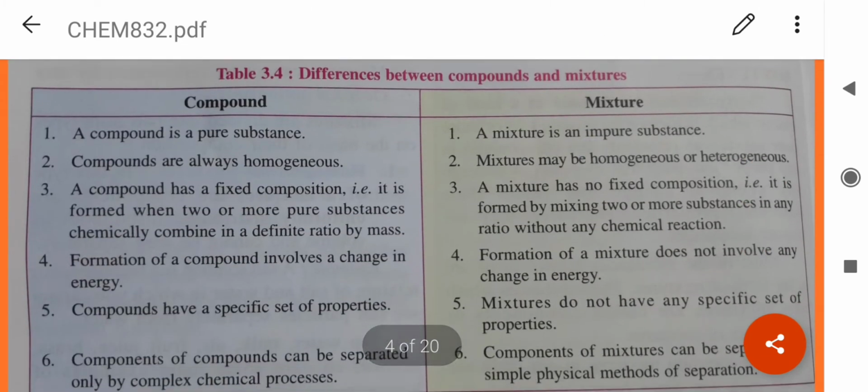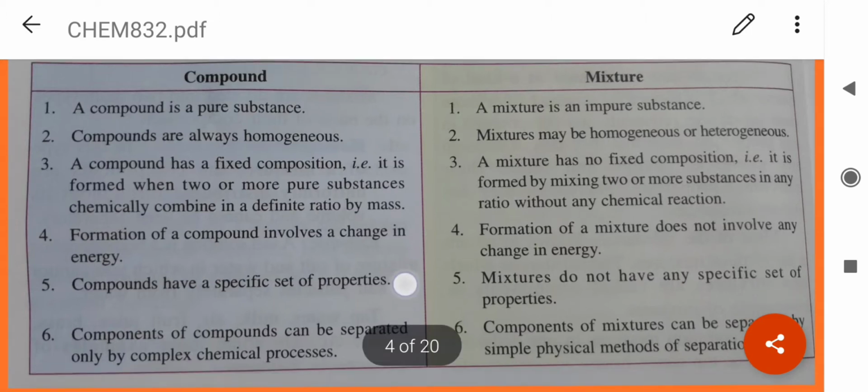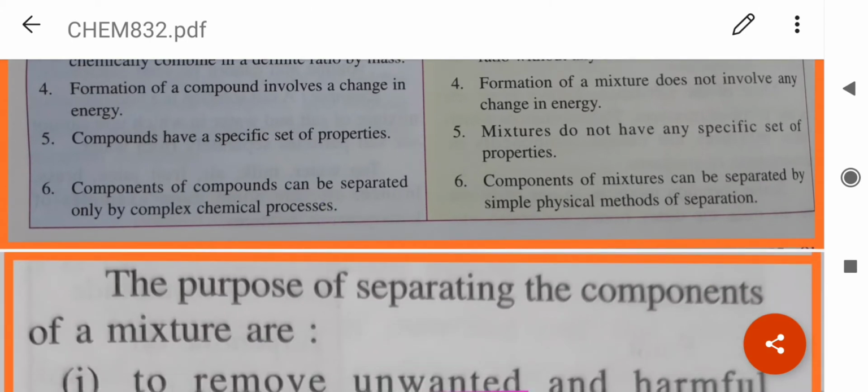Now let's see the differences between compounds and mixtures. I'll just point out the keywords. Compound, it is pure; mixture, impure. Compound, homogeneous; mixture, homogeneous or heterogeneous. Compound has a fixed composition; mixture, no fixed composition. Compound involves a change in energy; mixture, no change in energy. Compounds have a specific set of properties; mixtures do not have. Then compounds can be separated by complex chemical processes, whereas mixtures can be separated by simple physical methods like filtration, decantation, sedimentation, etc.